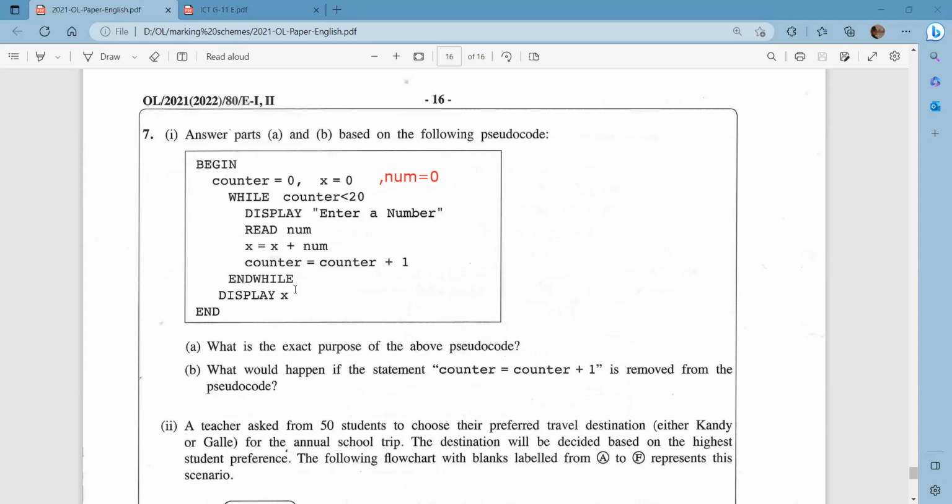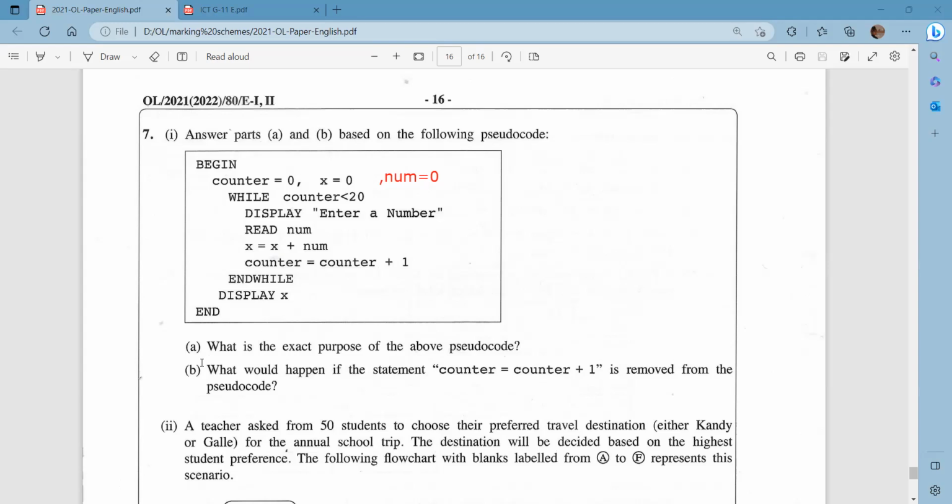The final output of x will be the sum of the 20 numbers which you are providing. It doesn't mean that you give 1, 2 like that. Each time the enter a number prompt gets displayed, you are going to insert a number.